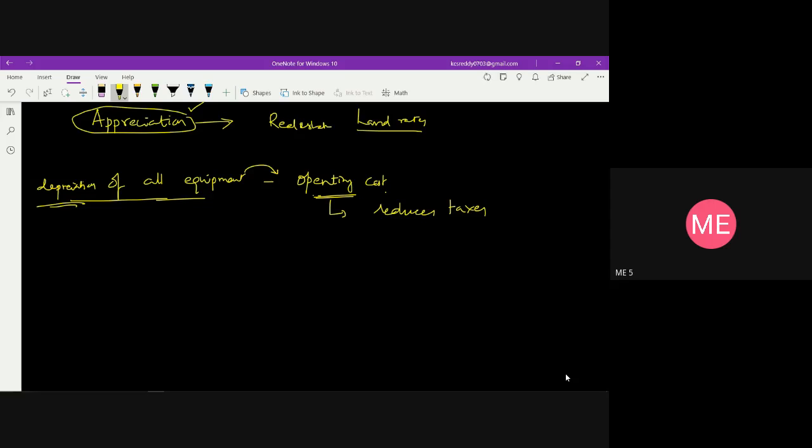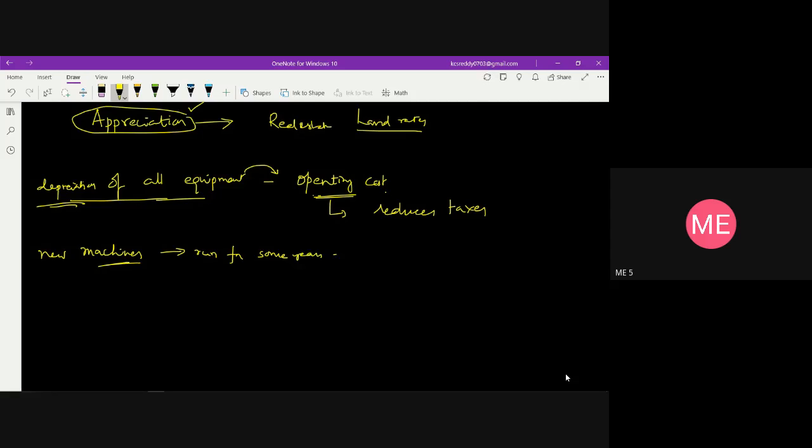In any organization, and in any industry, we work with machinery. These machines need to be continuously replaced. The new machines have to be run for a particular time, for some years.